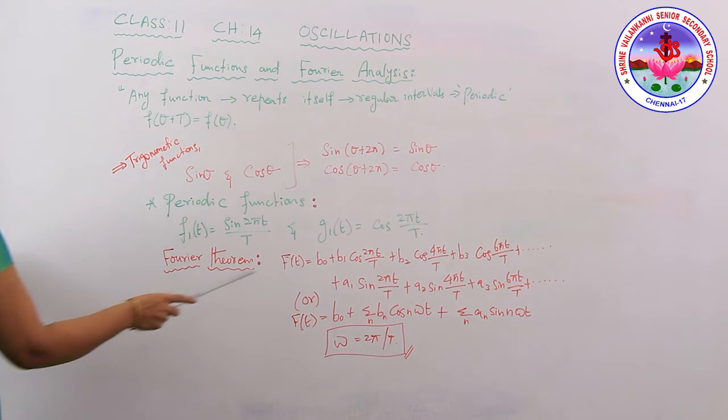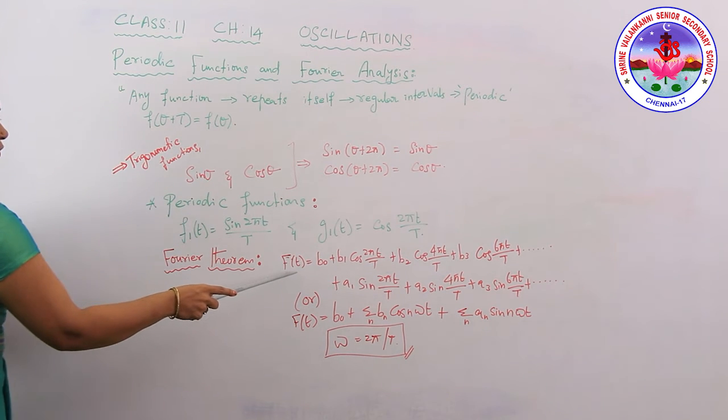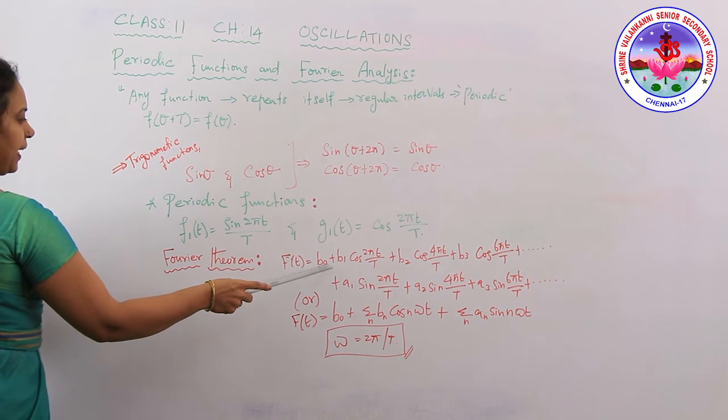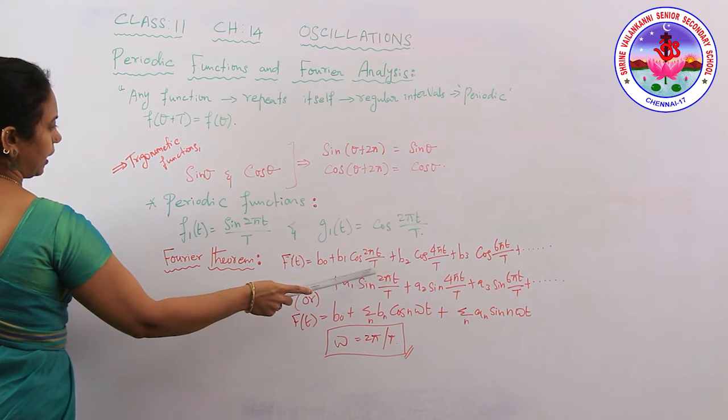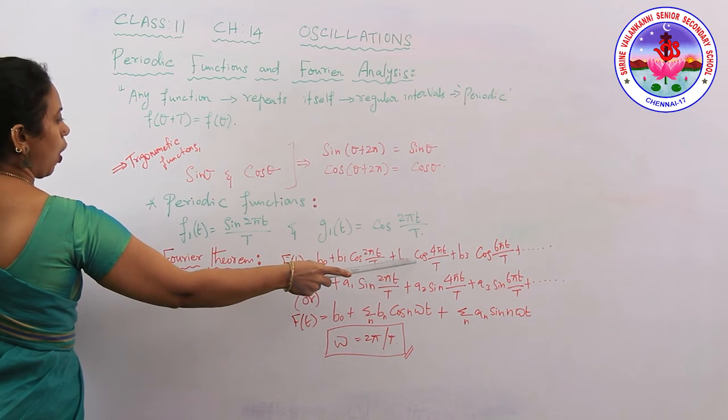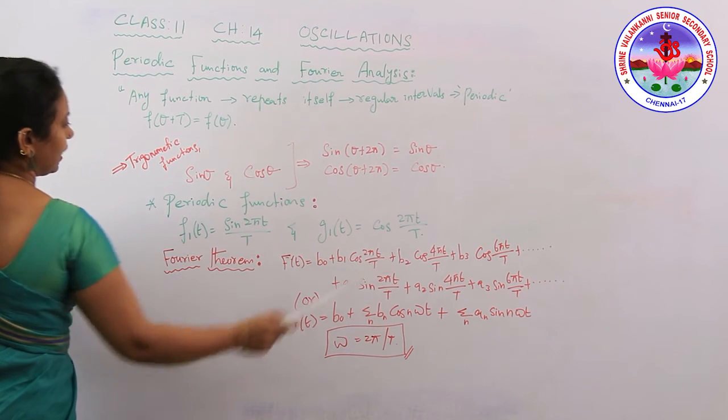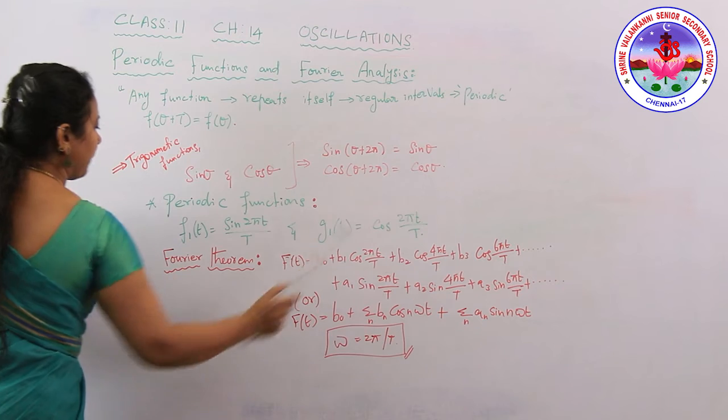We'll express this as f of t which is equal to b naught plus b1 cos 2 pi t by T plus b2 cos 4 pi t by T, and the series will go on.